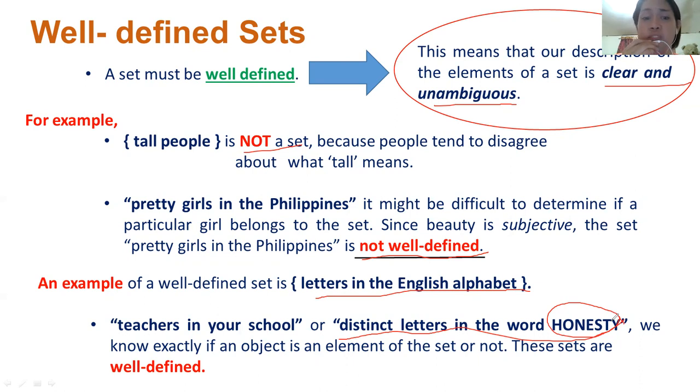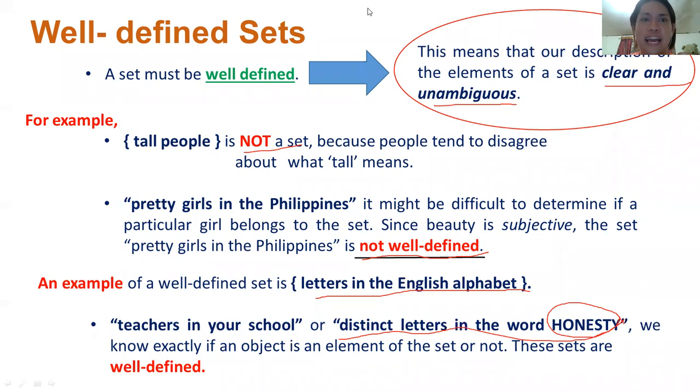Because you can identify exactly how many subjects you have in the grade 7 curriculum, correct? Most of you have 8 subjects. That is an example of a well-defined set because the elements of the given set are clear and unambiguous. So please remember it. Okay, that's how we define a well-defined set.